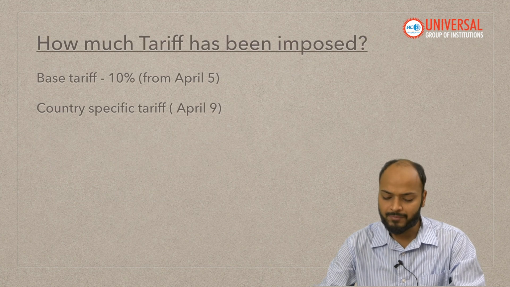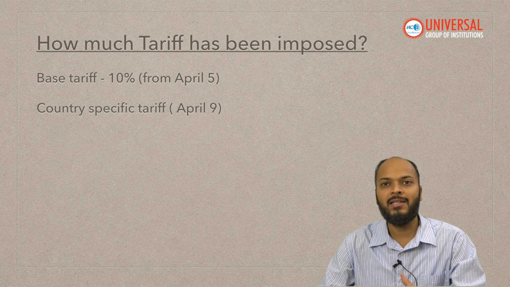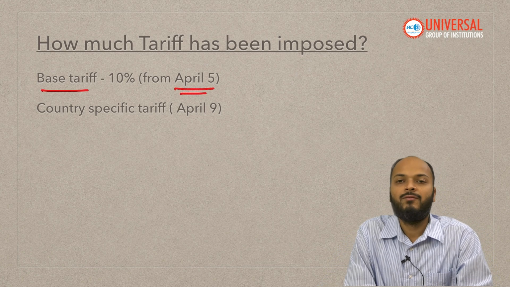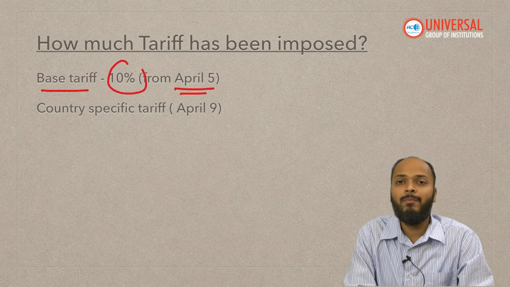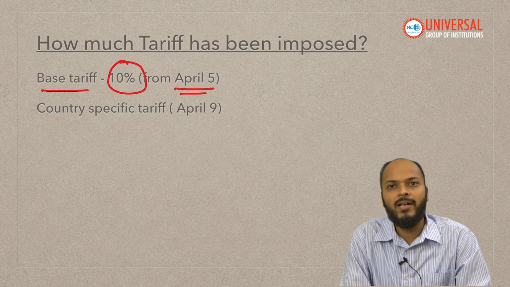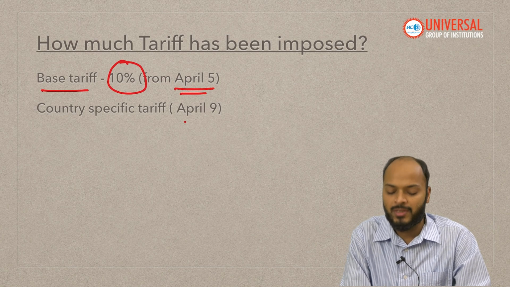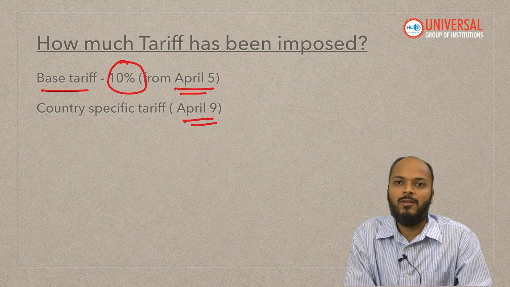So to begin with, let's first see how much tariff has been imposed. President Trump has said that from 5th of April, a base tariff of 10% will be imposed on all trading partners. And from April 9th a country specific tariff will also be imposed.